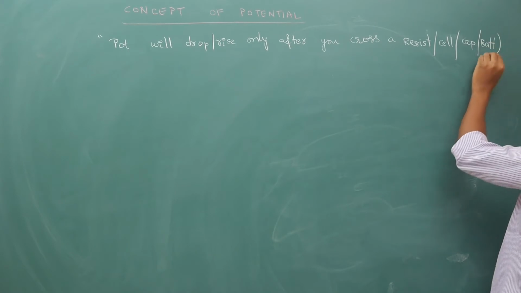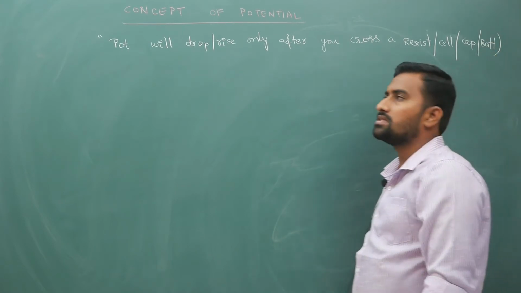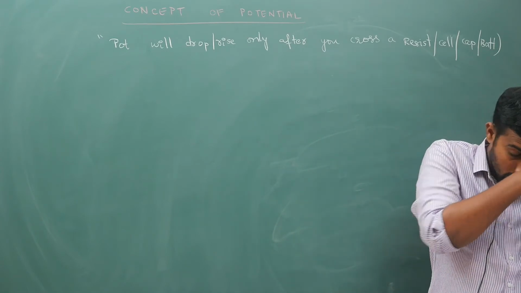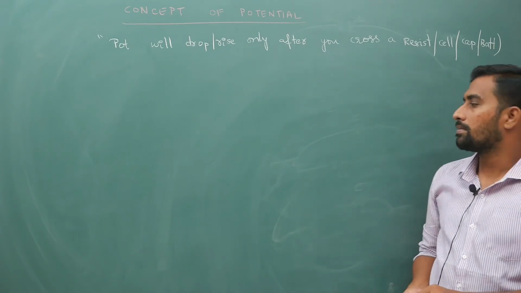Within the same wire there is no possibility of change in the potential. There is going to be no change in the potential.